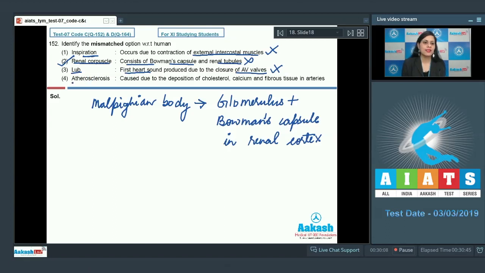The last match given is atherosclerosis, and the match is caused due to deposition of cholesterol, calcium and fibrous tissue in arteries. As it is a correct match, this cannot be a correct answer to our question because atherosclerosis, which is a type of coronary artery disease, is caused due to deposition of cholesterol, calcium and fibrous tissue in arteries. So the correct answer to this question is option number 2. Let's discuss our next question.